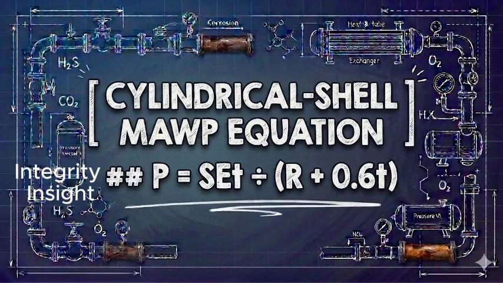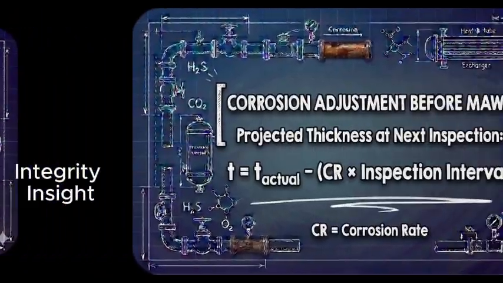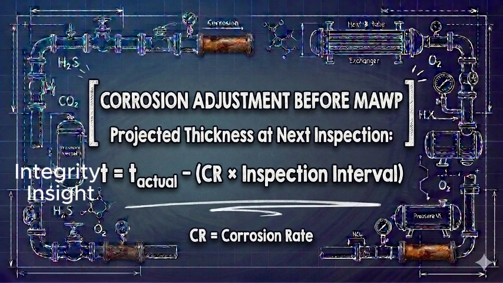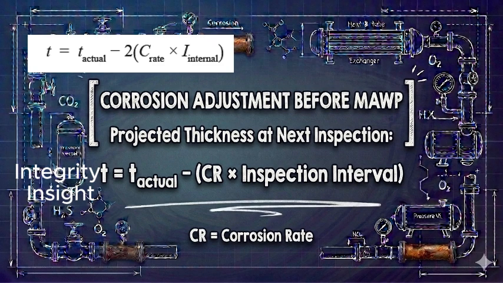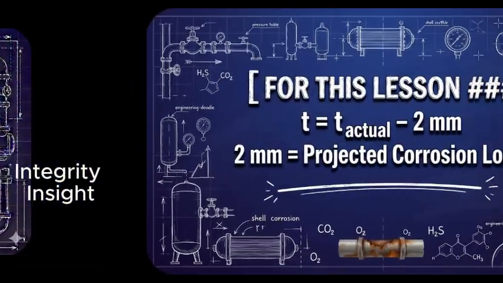Rearranging the UG-27, paragraph C, item 1 equation gives P equals S multiplied by E multiplied by T divided by R plus 0.6 T. Before calculating an in-service MAWP, the thickness must be adjusted for the corrosion expected before the next internal inspection. The projected thickness at the next inspection is usually calculated as the actual thickness minus the corrosion rate multiplied by the next internal inspection interval.